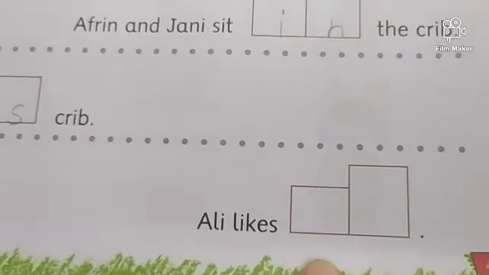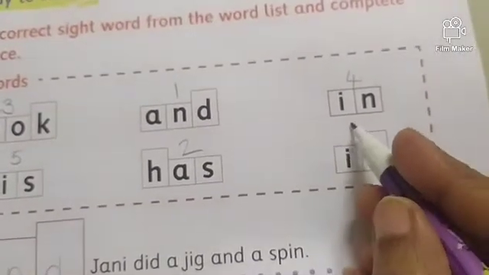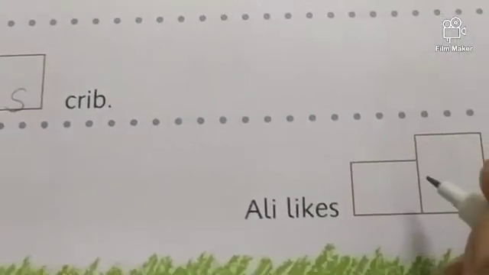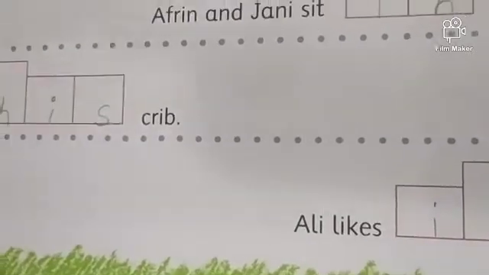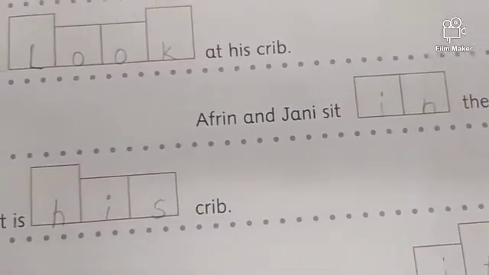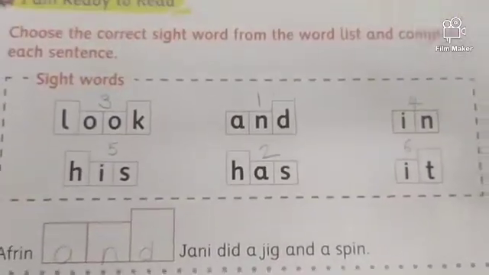And the last, Ali likes. Ali likes what? It. Ali likes it. Okay, so write here I and T. It. Now this finishes page number 43. Completed. Try to read the sentences also. Okay, beta, try to read all the sentences.